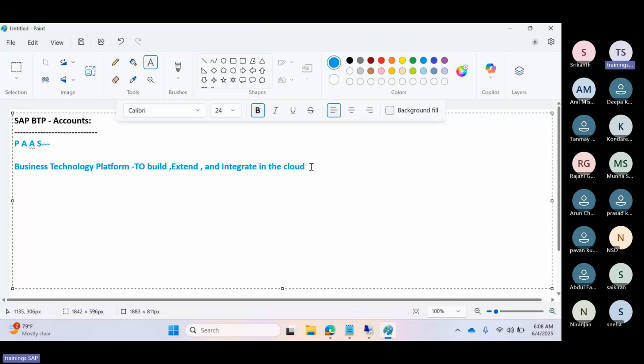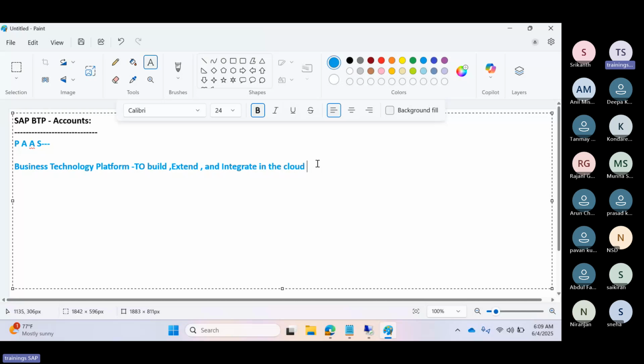That's why SAP introduced this platform as a service based concept in 2012. During the demo session we discussed that BTP is the technical foundation for the entire SAP ecosystem.